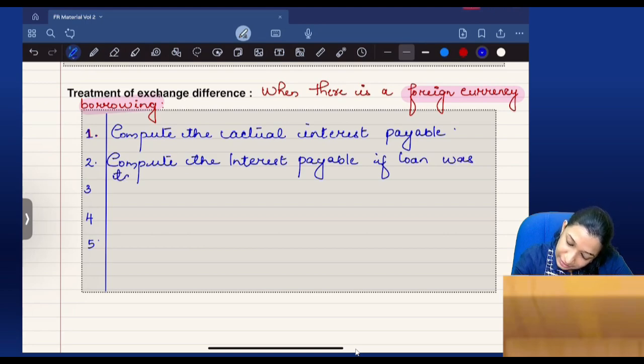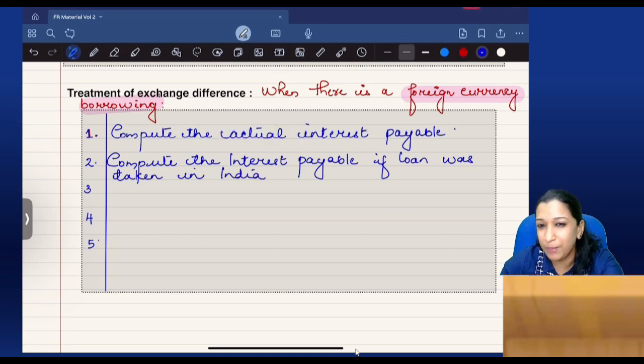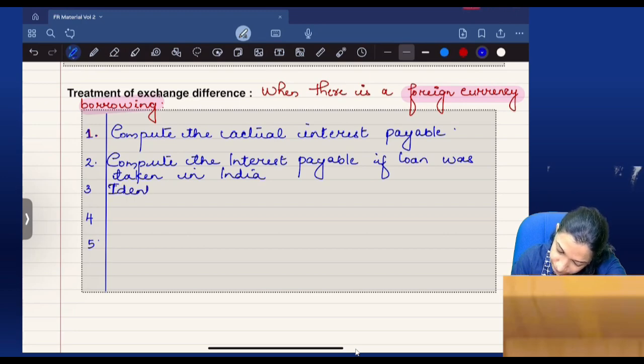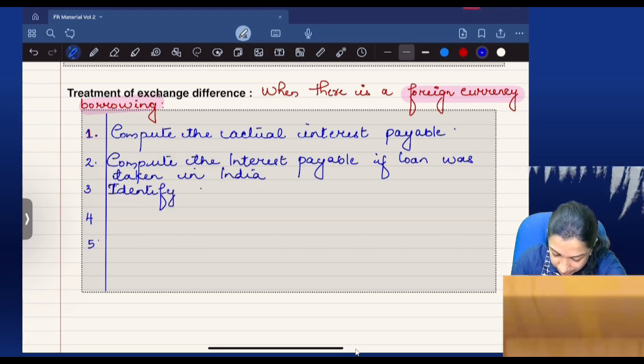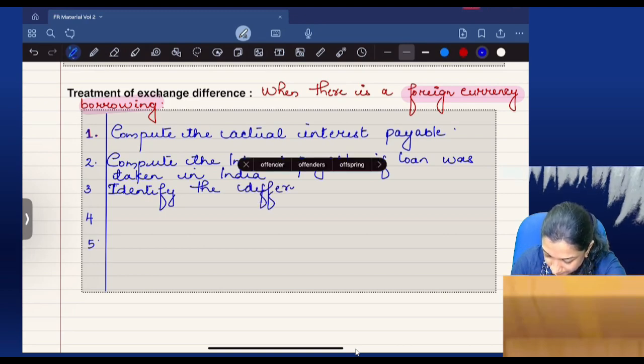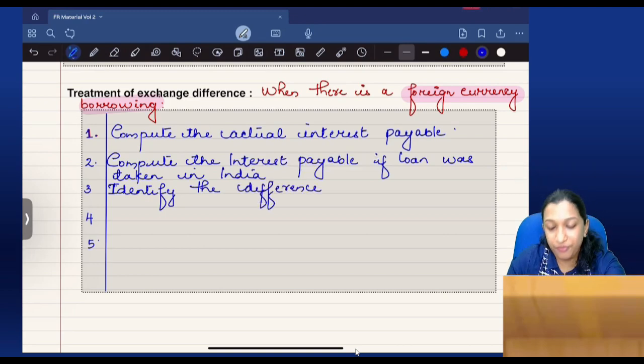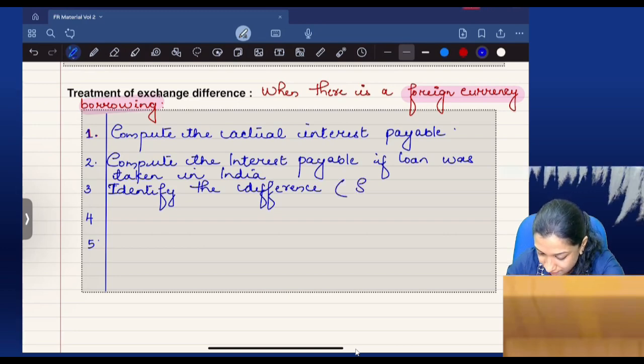If the loan was taken in India, what would the interest payable have been? Then identify the difference, either interest savings.